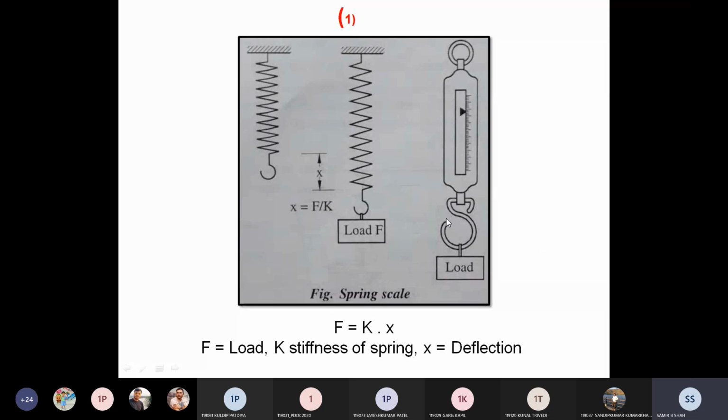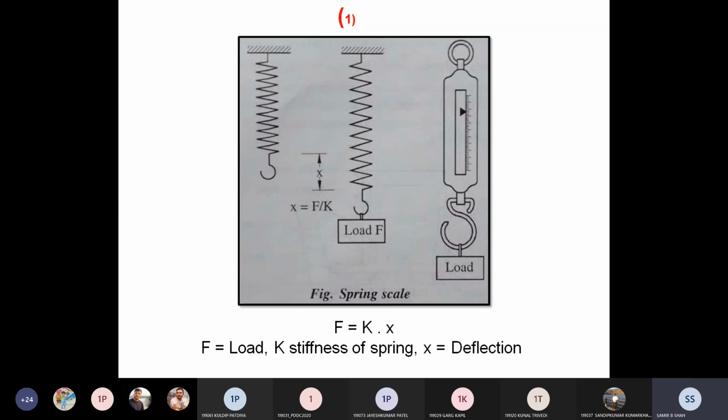Actually in a current spring scale, it may be digital, so we directly get the deflection here. But if we talk about this kind of basic or primary load cell, at that time we have to measure this X, which has to be multiplied with the spring stiffness, which depends on its material. It is given to you whenever you purchase this spring scale. Based on that, you multiply the spring stiffness and the deflection, so you directly get the force.